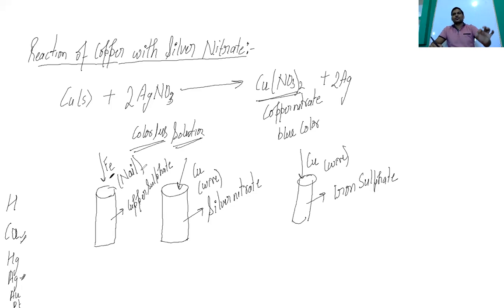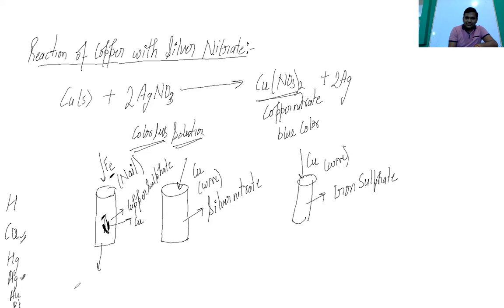Sometimes they ask what will happen. I already told you that initially it is a blue color. If it is a copper sulfate solution, then it is a blue solution. When the iron nail is inserted, it turns into a greenish color. You can see there will be certain deposition, and this deposition is copper. The solution will change from blue color to greenish.